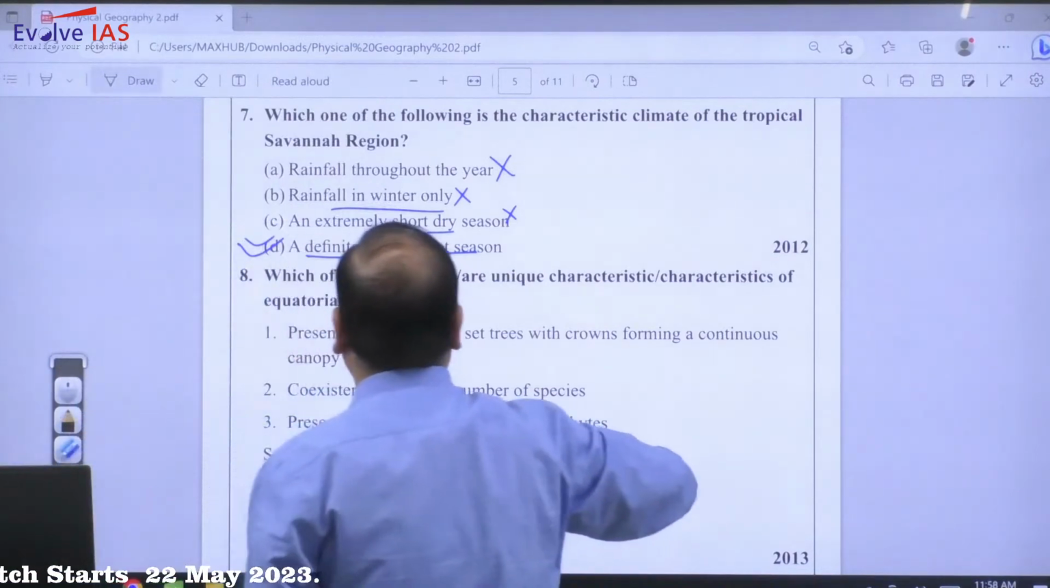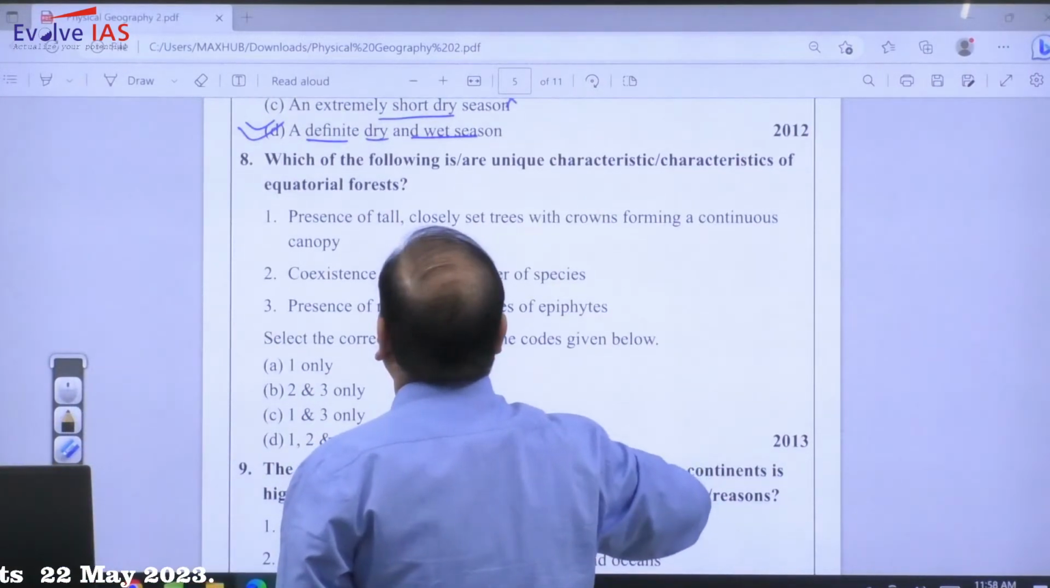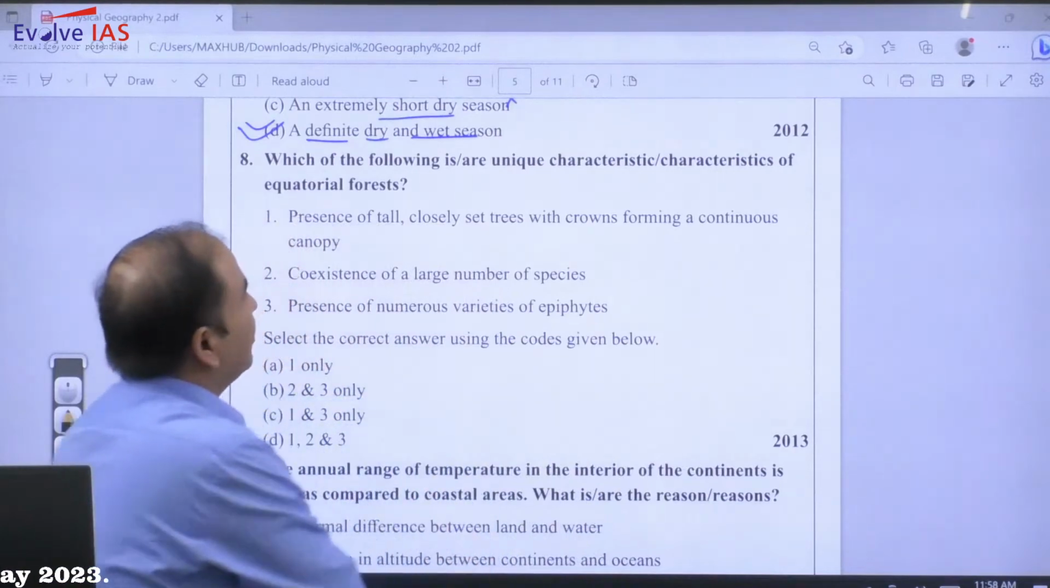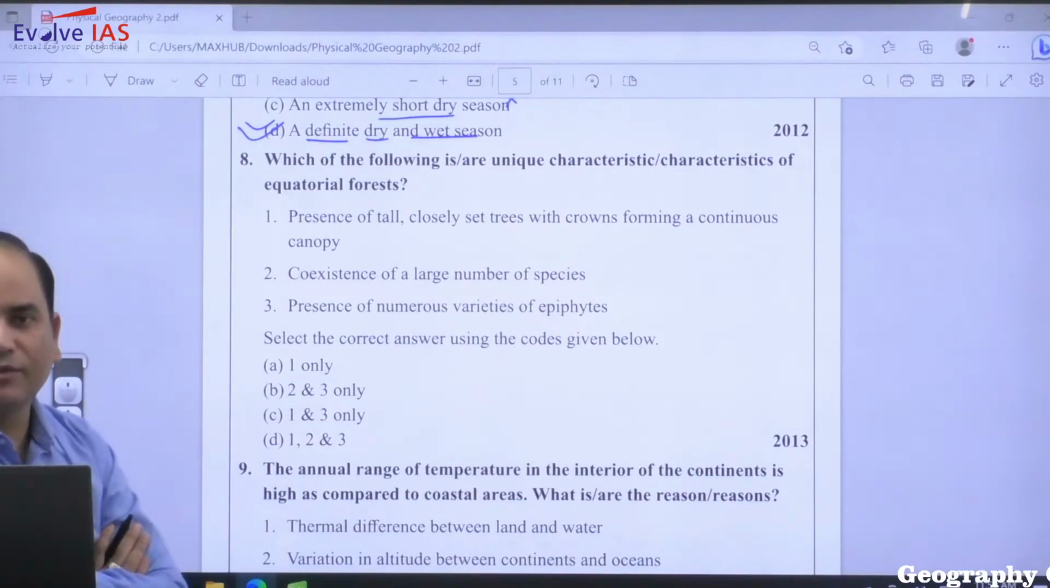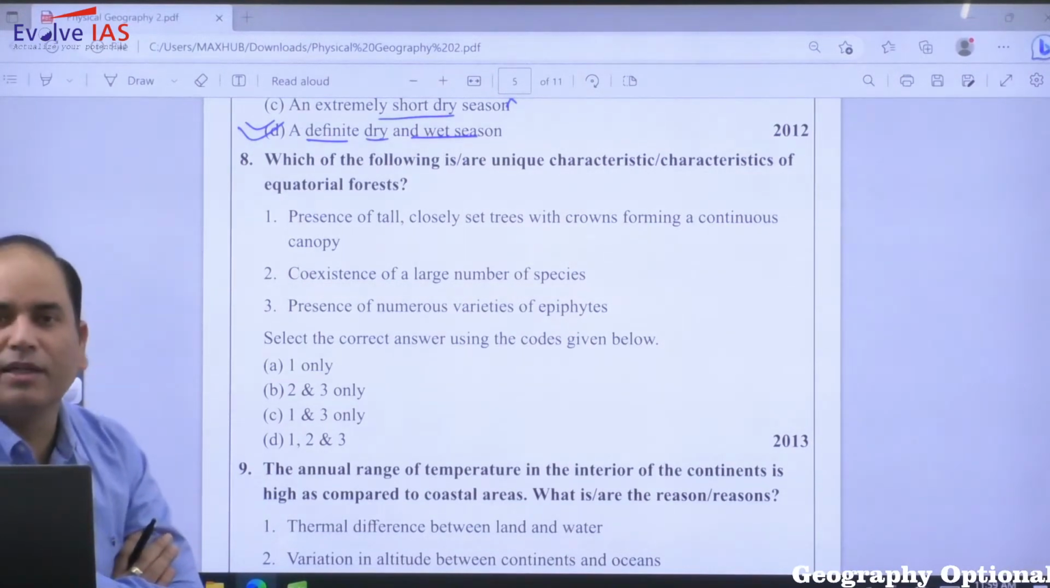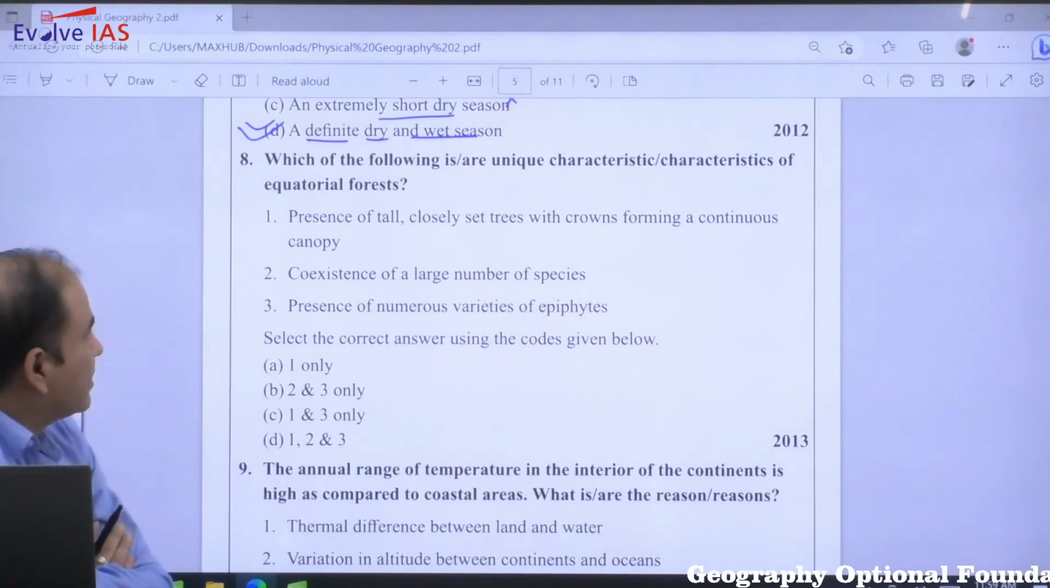Moving to the next question. Which of the following is a unique characteristic of equatorial forest? As I said, equatorial climate is associated with the equatorial forest, or simply the rain forest. Now what are the characteristics?